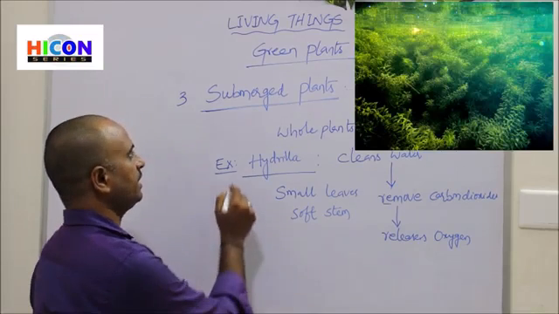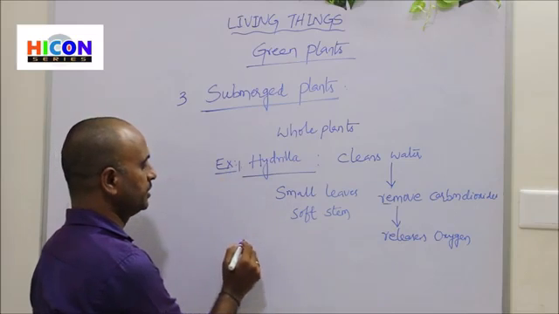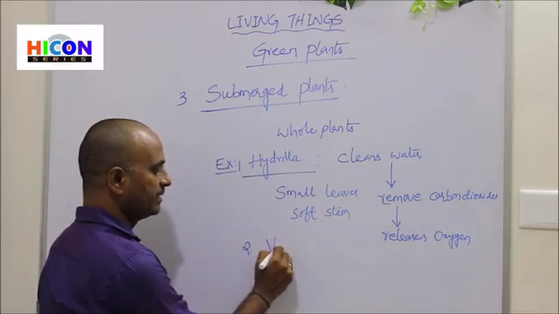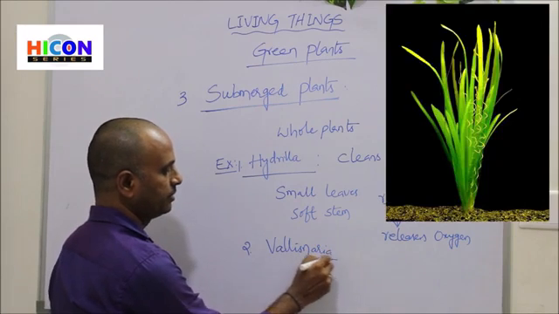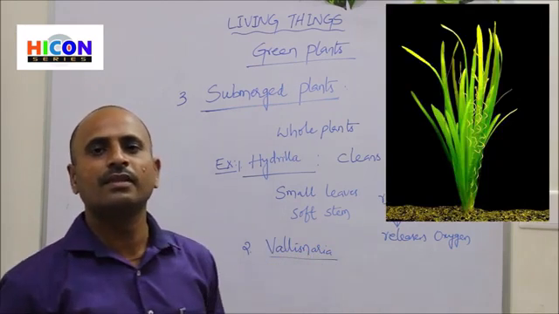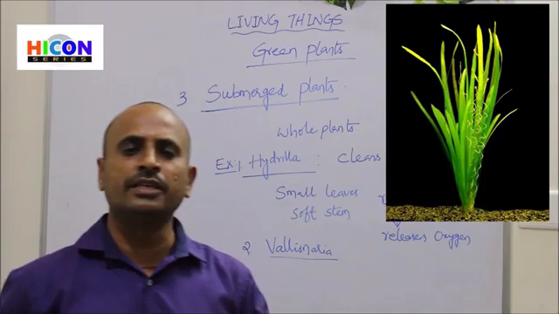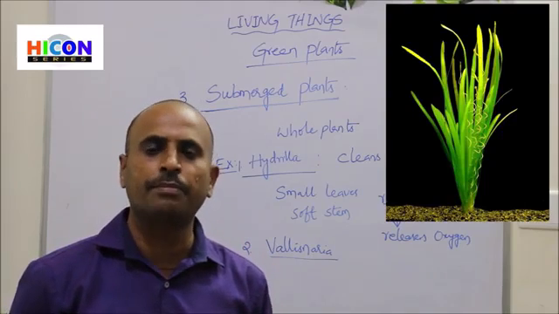And the second example for the submerged plants is Vallisneria. Look at the picture. Here the picture is showing a Vallisneria plant.